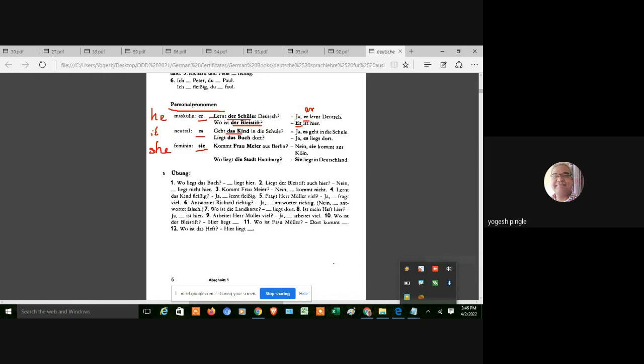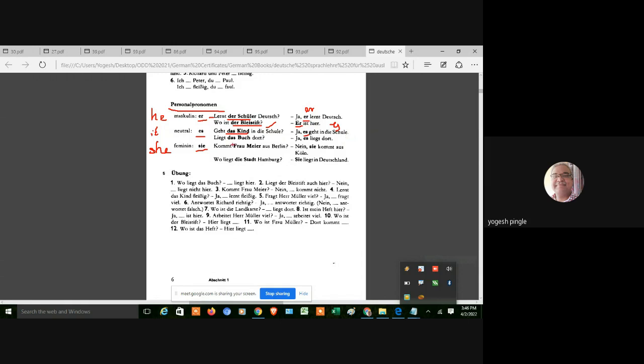So how are you going to put it like this? For das you are going to put es. Whether it is a thing or a person, you are going to put es only. If you see the meaning, Geht das Kind in die Schule? Does the child go to school? Your answer will be yes: Es geht in die Schule. Yes, he goes to school.